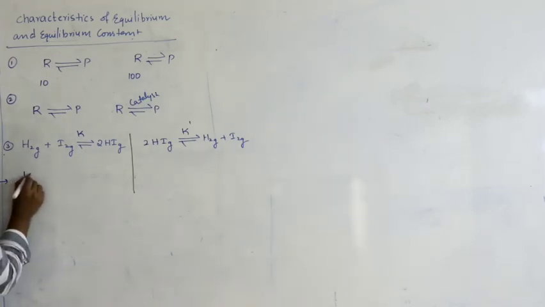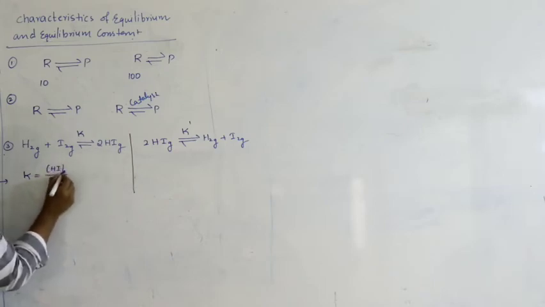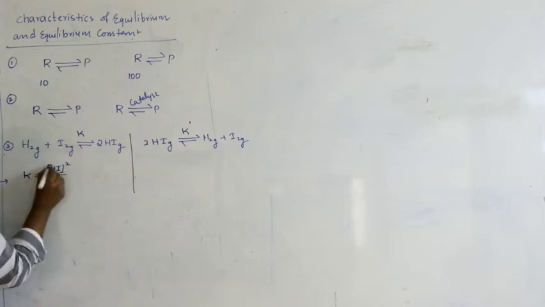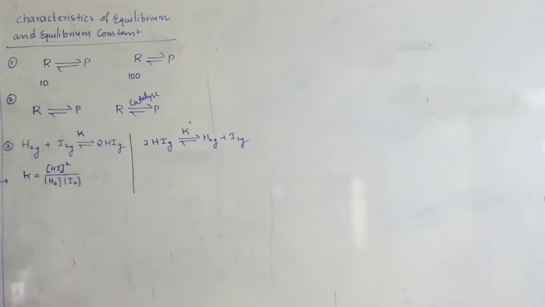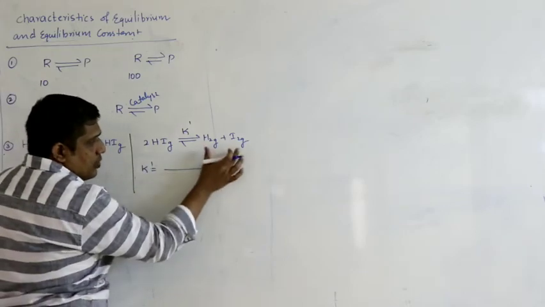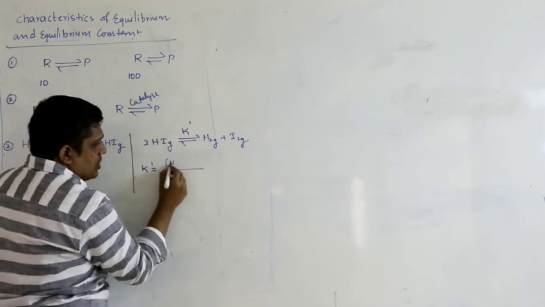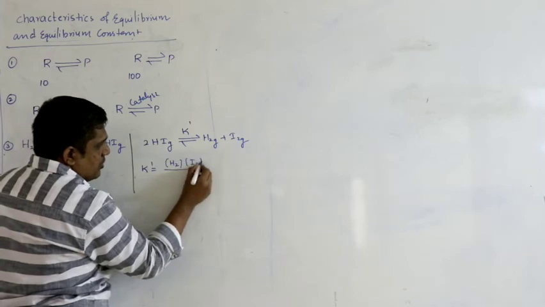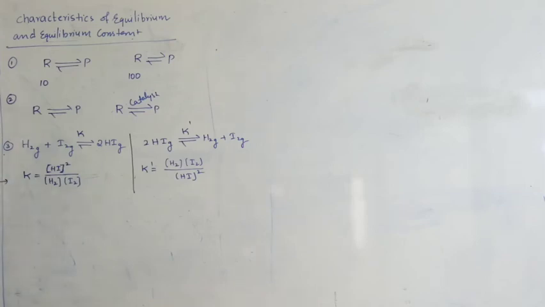Now, according to the definition, what is K? Equilibrium molar concentration of products, that is HI. All are gases, so nothing to worry, you have to write all concentrations, by equilibrium concentration of reactants. Now what is K dash? Same thing. Now it is reverse. So products become reactants, reactants become products. So equilibrium concentration of H2, I2 by HI. So you can see that their values are not same because the ratio of products by reactants is different.